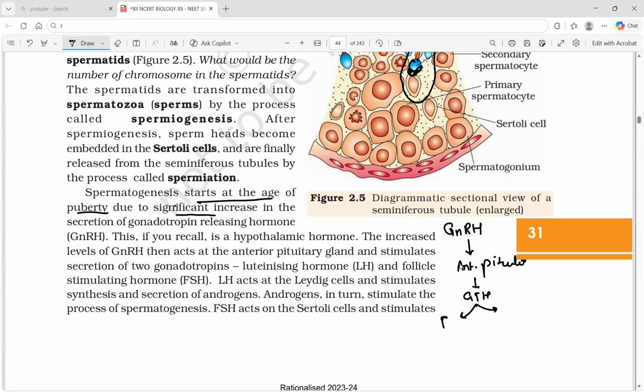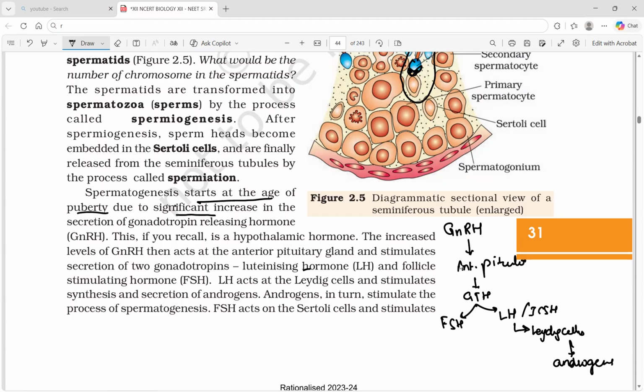What are they? FSH and LH, follicle stimulating hormone and luteinizing hormone. LH is also called ICSH. LH acts on Leydig cells, or interstitial cells, and stimulates the synthesis and secretion of androgens.